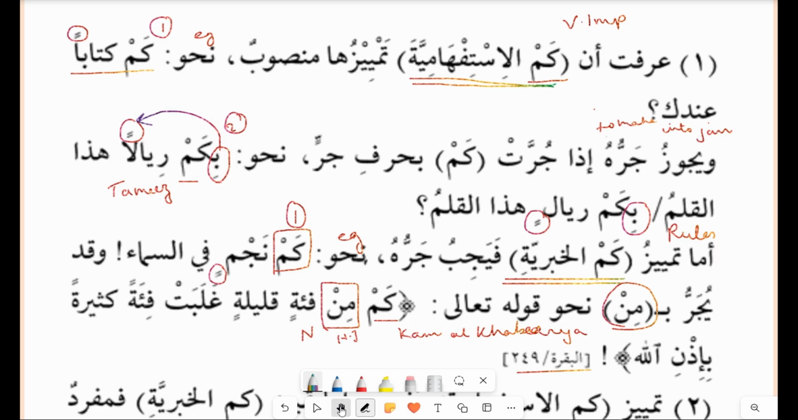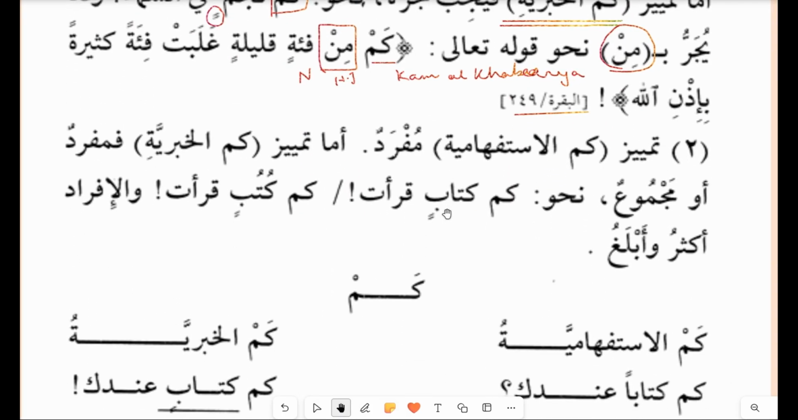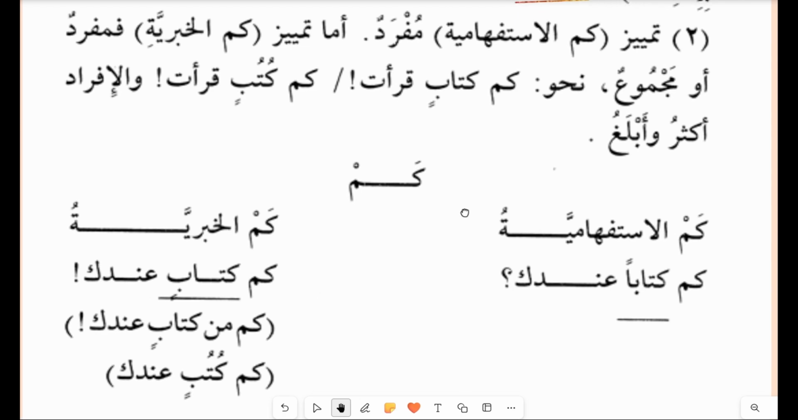And now we will see there are more examples here. Now here the second rule: تميز كم الاستفهامية مفرد. أما تميز كم الخبرية. Now we will see these two, al-istifhamiyya and khabariya, both of them when they are mufrad or majmu'. Now what they are saying is kam al-istifhamiyya, you will see the noun after kam as mufrad, and also in kam al-khabariya you will see a mufrad noun or jama. So this is another point of recognition.